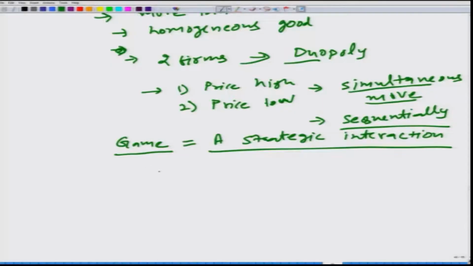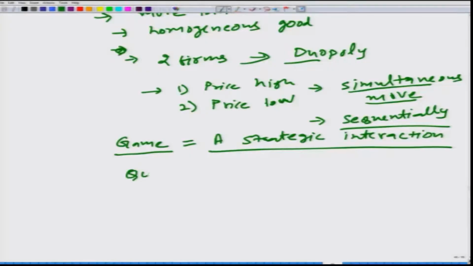Firms also decide about one of these two things. Not only can they decide whether they price their product high or low, but there is another possibility that they make a decision about how much quantity to produce. So, they can have either quantity based competition or price based competition.